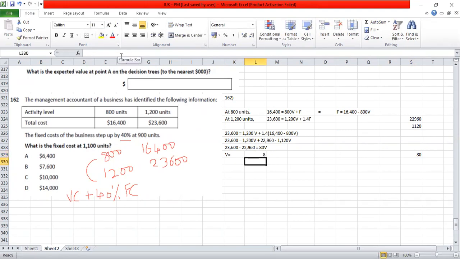So V is 8. So we got variable cost as 8 per unit.